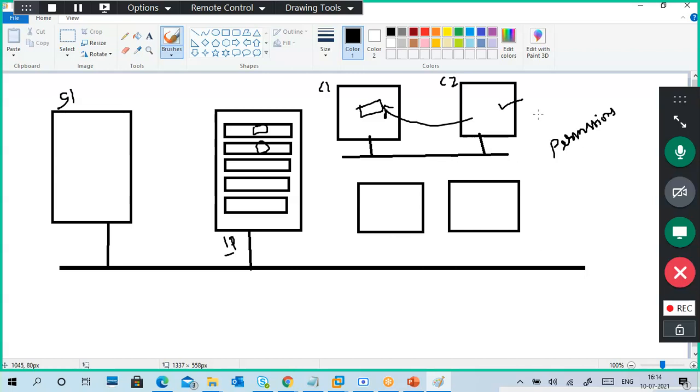The data is on a different computer. All are connected in the network. We can ping, sir, from C2. If you ping, you will get a ping reply only, not data.